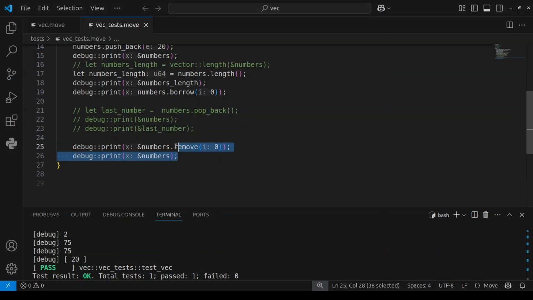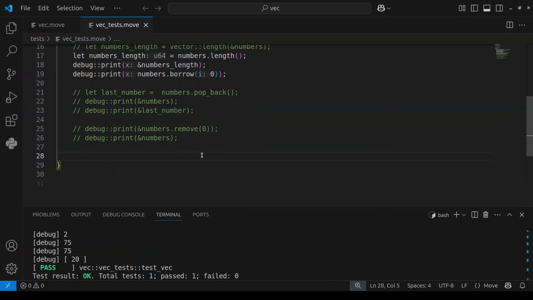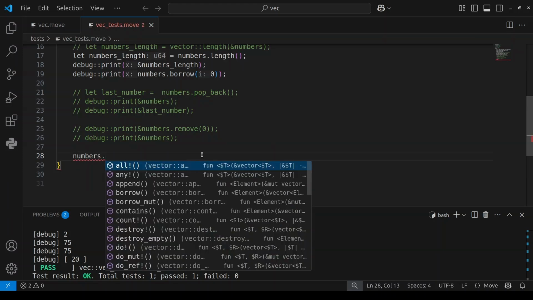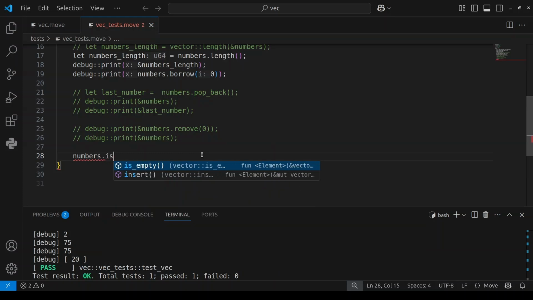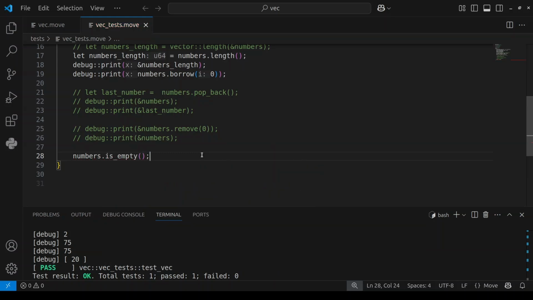Another thing we can do, let me just comment out this code. Another thing we can do is check if a vector is actually empty or not. To check if a vector is empty, we can just say numbers, which is our vector, dot is empty. Yeah, it's empty. This is going to return true or false. Now let me print that out.